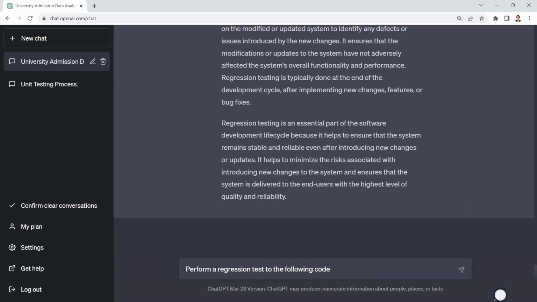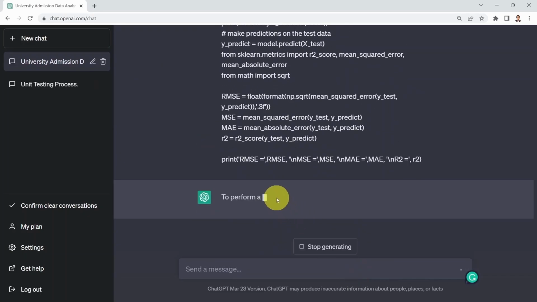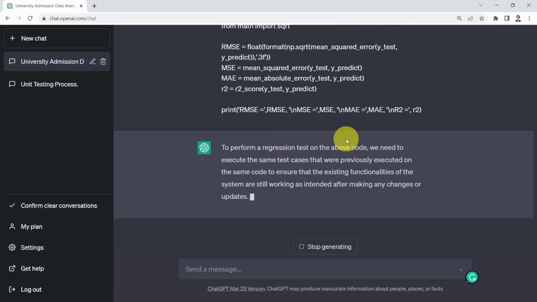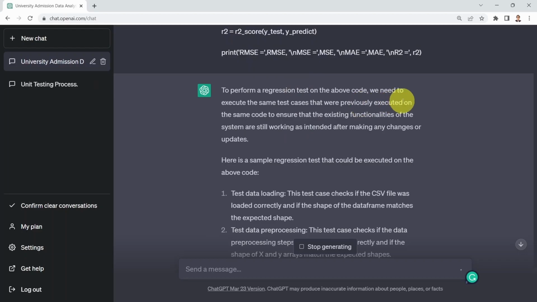And what I'm going to do is I'm going to, again, copy my exact same code that I got before, which is my machine learning regression code here. And you press enter. And let's see how that works. Perform regression testing on the above code. We need to execute the same test cases that were previously executed on the same code to ensure that the existing functionalities of the system are still working as intended.